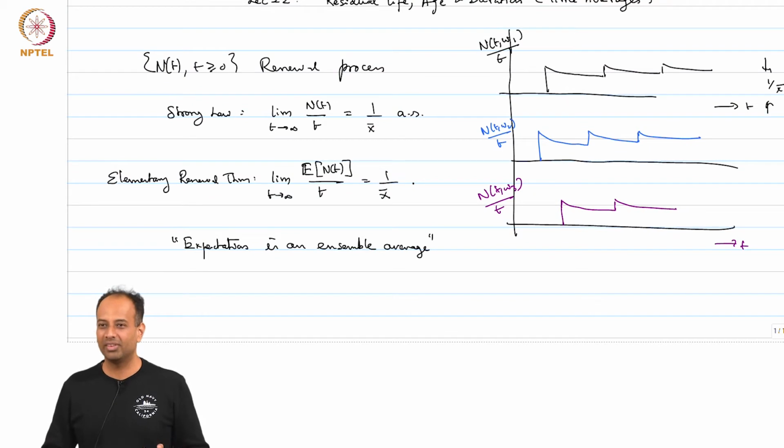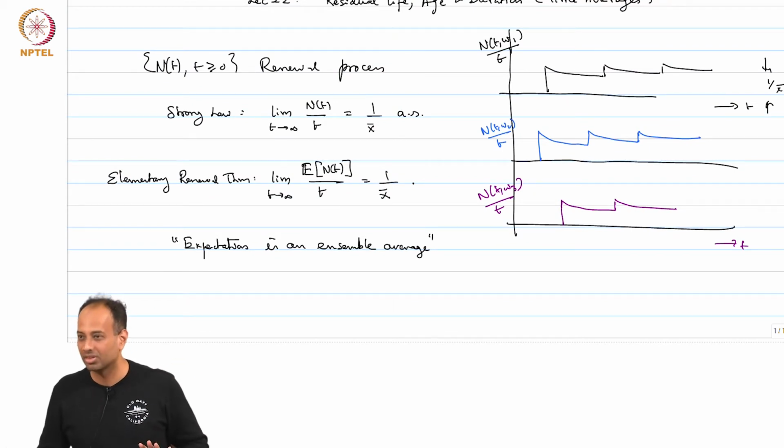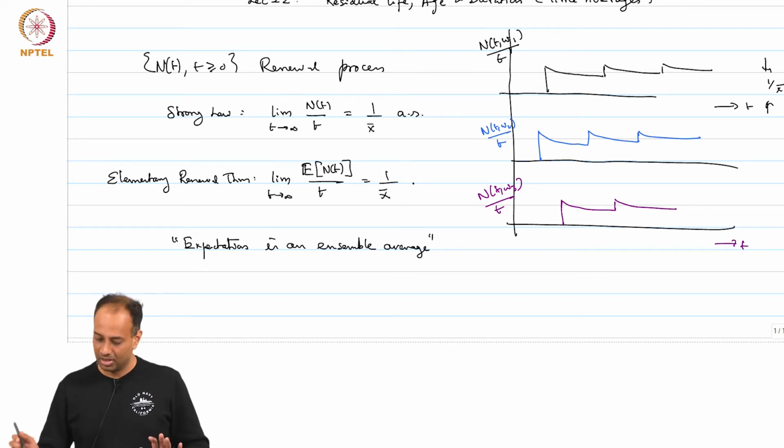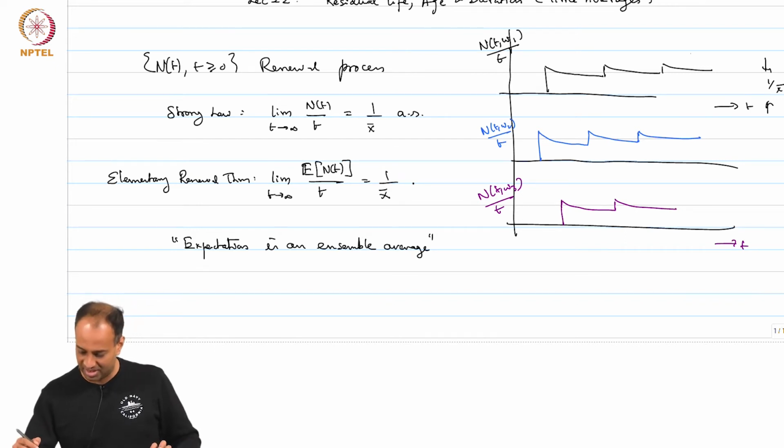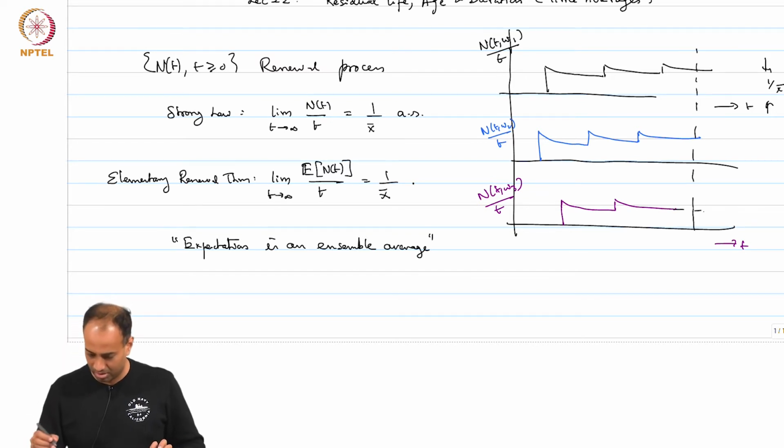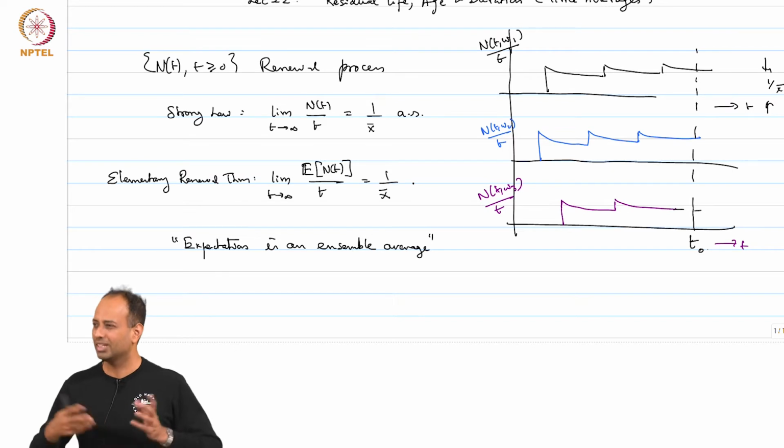By ensemble average we mean we are averaging over various realizations of the process. So, let us fix a time t naught, which is large.